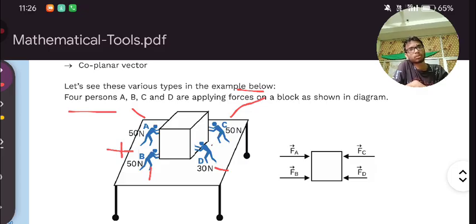In this one also, you can see this person is applying 50 Newton and the other is not applying 50 Newton, rather he is applying 30 Newton. So of course on this side the number of newtons is more than the other side, so of course this box will move in this direction.